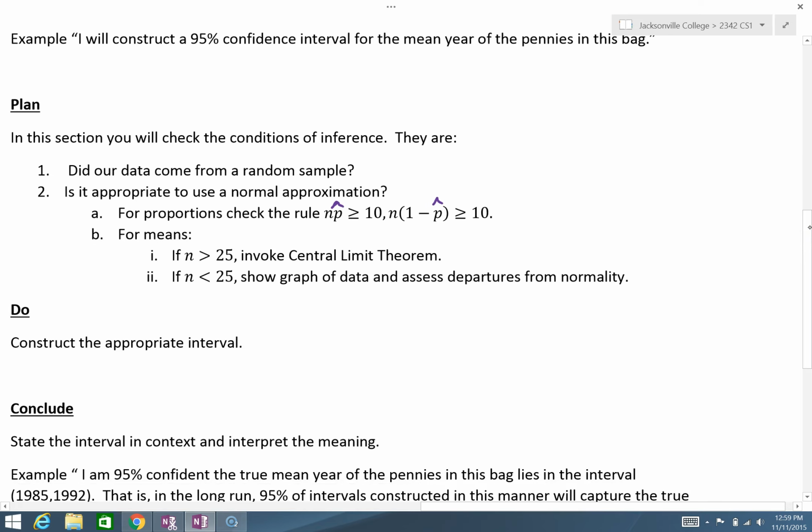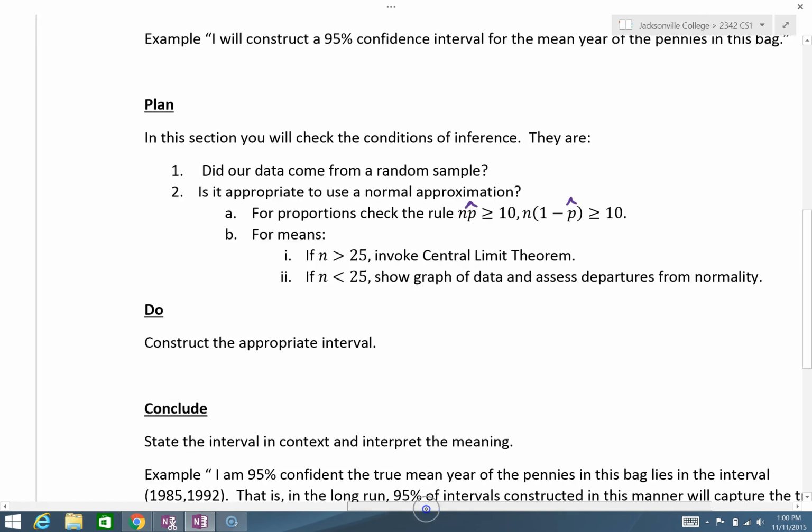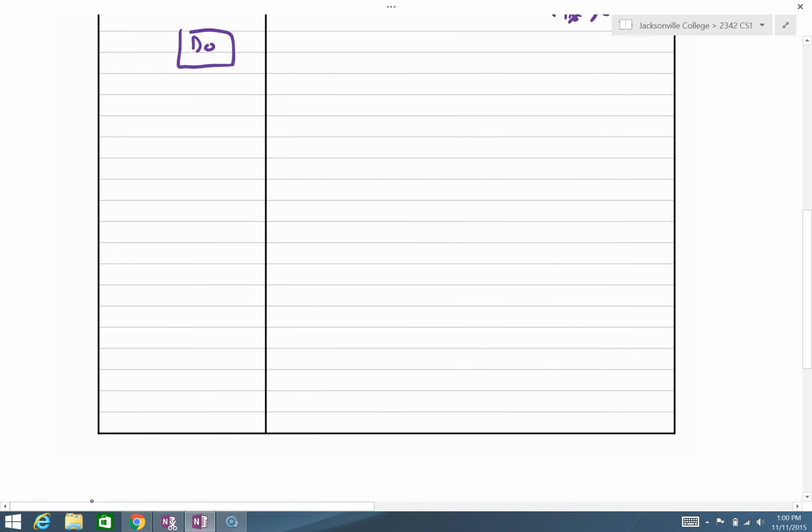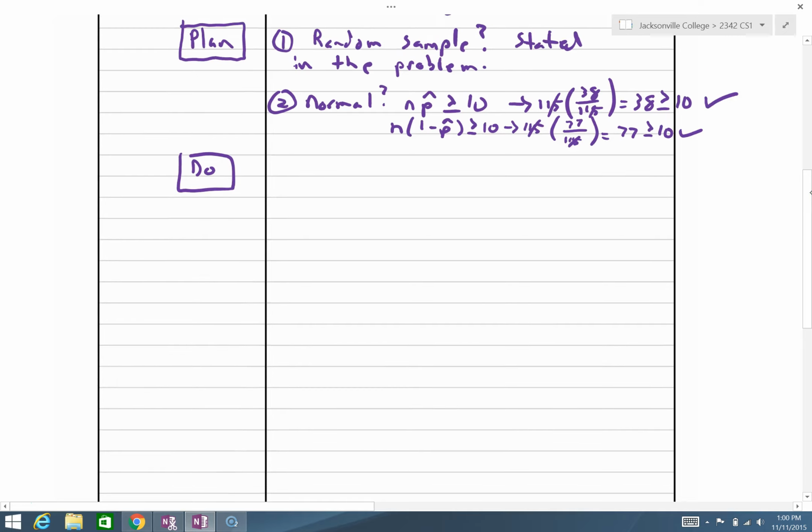In our do section, we're going to construct the appropriate confidence interval. Well, our generic confidence interval is some estimate plus and minus some critical value times a standard deviation of a statistic.